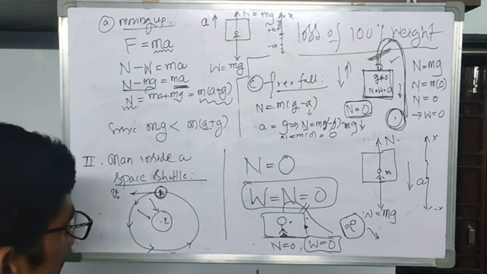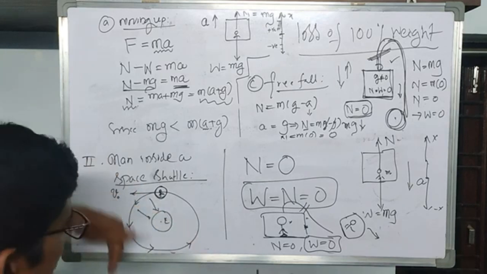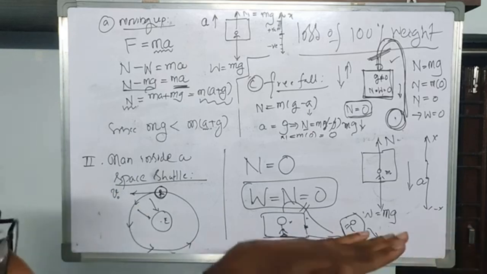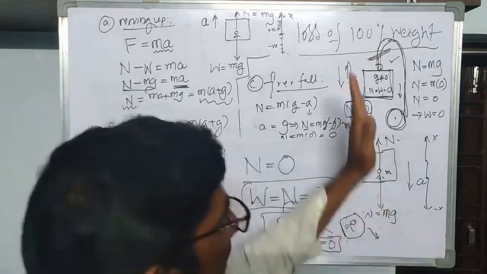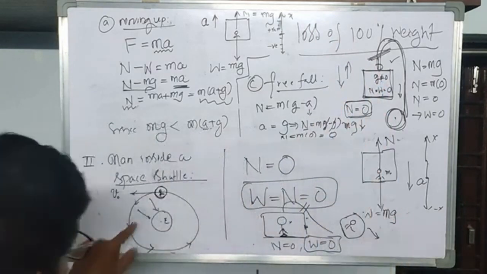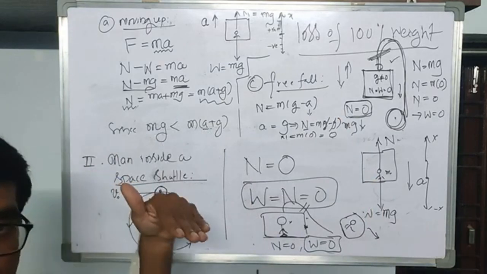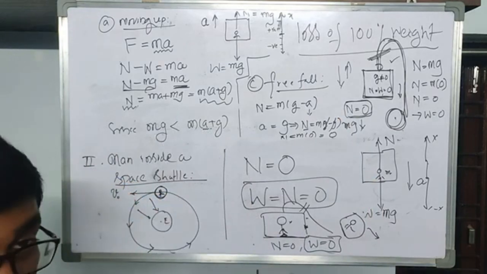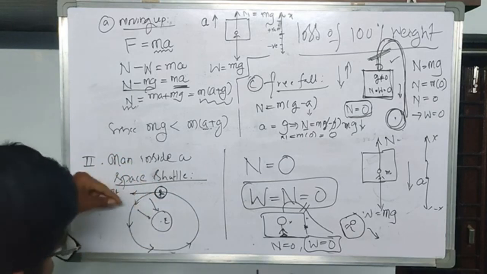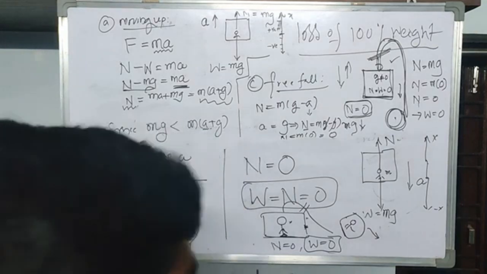But here, why is it not just directly falling down? It is falling down continuously. Why? Because it has some tangential velocity. This is a very important thing. You have upward and forward motion. Here, the satellite is given some tangential speed. That's why, instead of falling directly onto the Earth, it is continuously falling towards the Earth. This is a very important thing you have to understand.